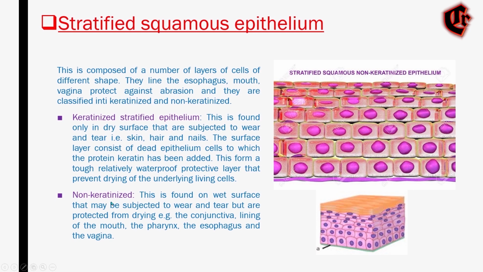And what is non-keratinized? The non-keratinized are found in wet surfaces like the conjunctiva, the lining of the mouth, the pharynx and the esophagus and the vagina, and they usually secrete mucus, and additionally they act as protective layers and also they will lubricate. And this is all about the non-keratinized stratified epithelium.